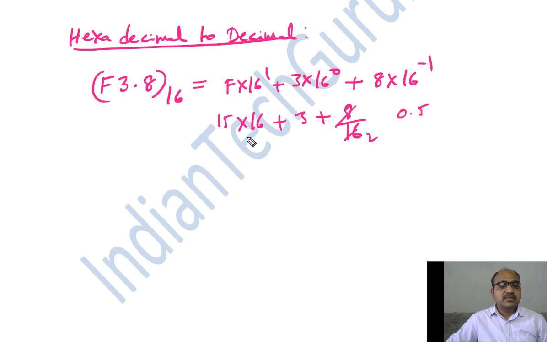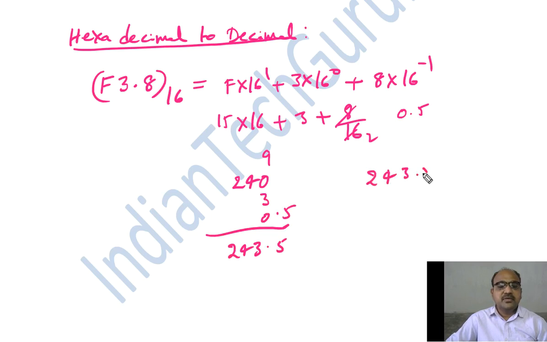Now let us calculate. 15 6s are 90, 15 1s are 15, plus 9, 240, and 3, and 0.5. It is 243.5. So the value will be 243.5 to the base 10. Like this, we are going to convert the hexadecimal number to decimal.